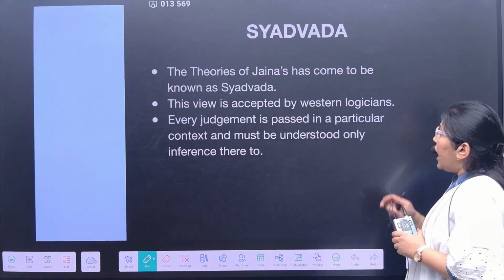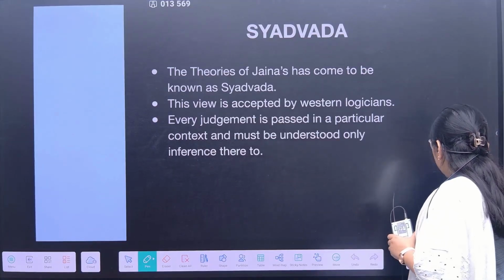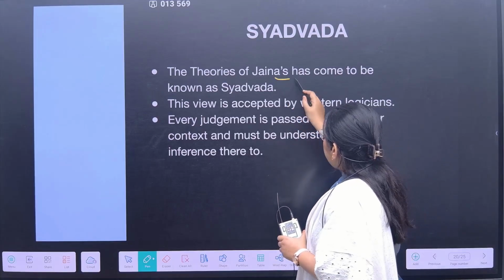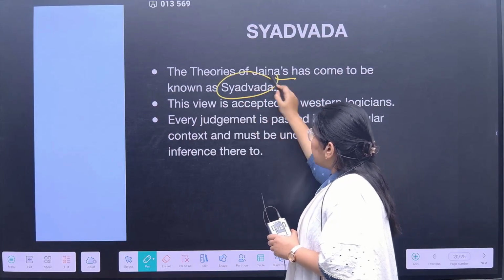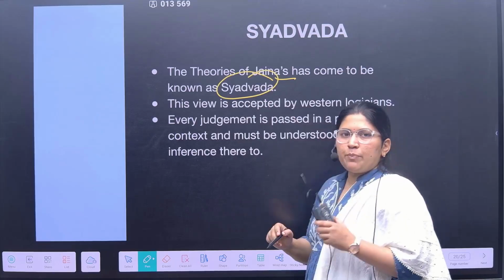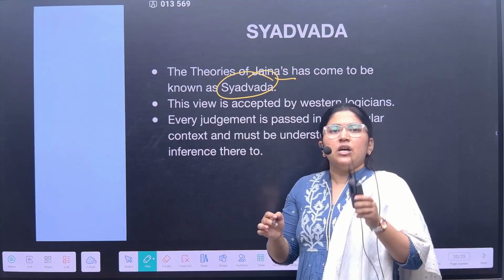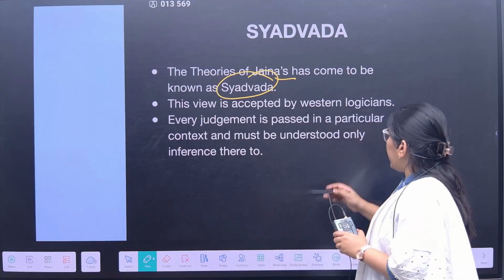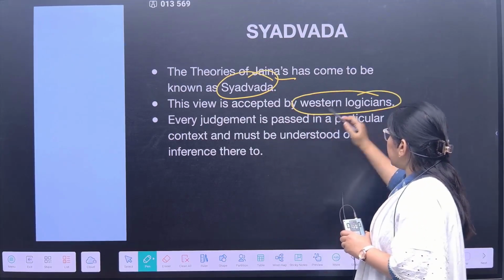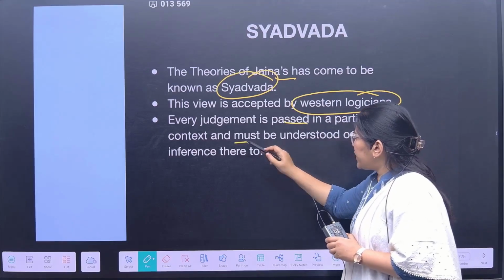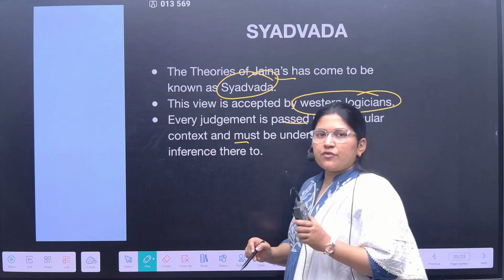is the Syadvada. Okay, now the Syadvada, the theory of the Jainas, has come to be known as the Syadvada. Any particular view, whatever the view during a particular challenge is being accepted, is accepted by the Western logicians. Every judgment is passed in a particular context and must be understood in reference thereto.